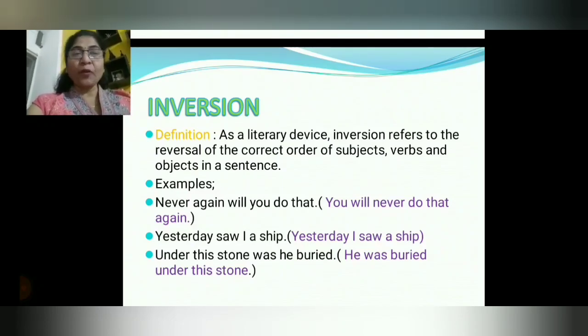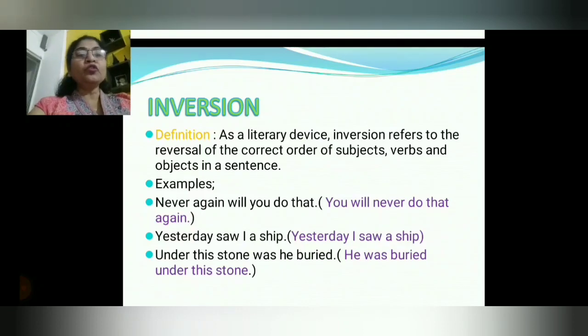That means what is the proper sequence, what is the correct sequence? Subject, verb and object we have generally, okay. So if the words are not written in proper grammatical order or proper sequence, we can say it is inversion. In the first example, never again will you do that, that means you will never do that again. It is the correct sequence: first subject, verb, then the object.